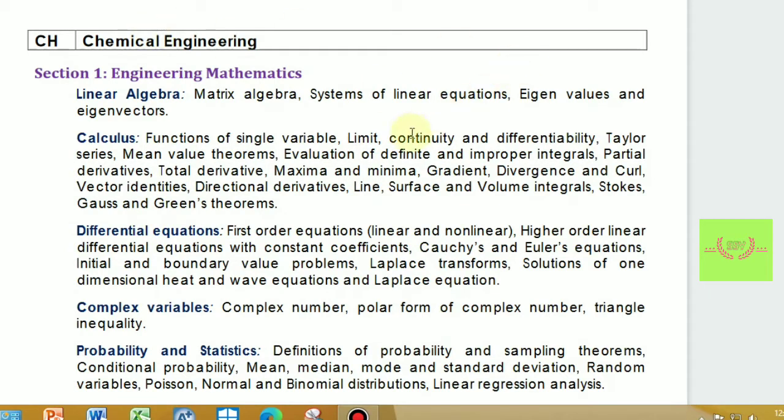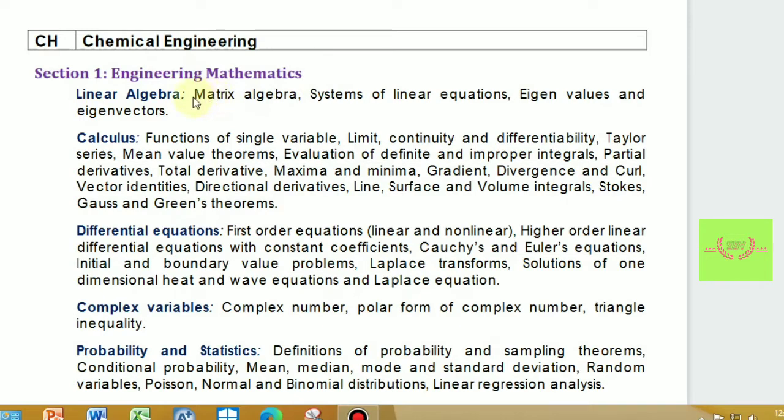So let's go to the screen. In chemical engineering there are majorly 9 to 10 subjects we will study, and we will get questions on them in the GATE exam. So section 1 includes engineering maths, that is maths.